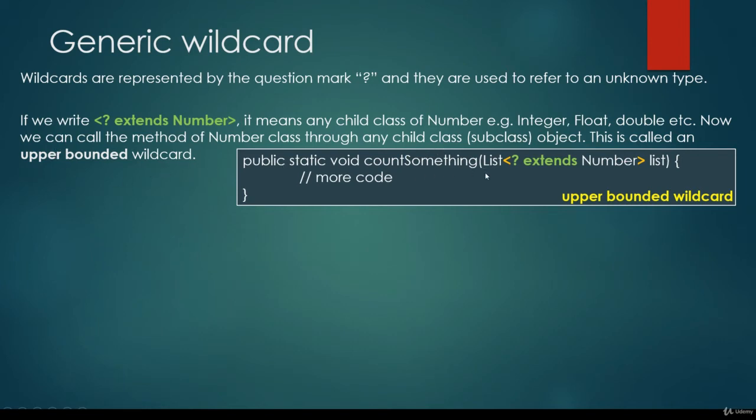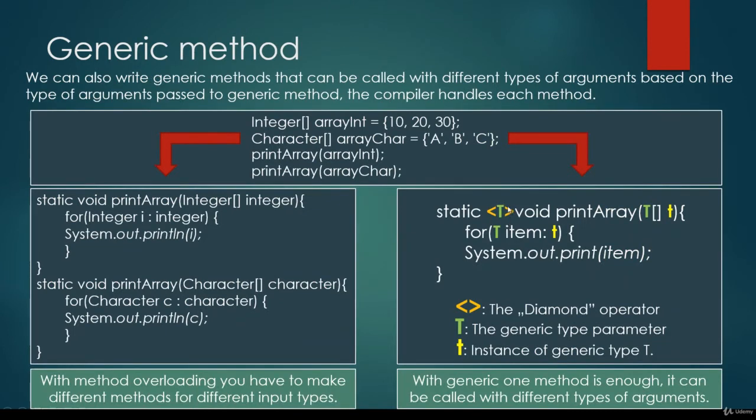So you may pose the question: what is the difference between the question mark and the T parameter we have discussed in the previous lectures? If we define this T parameter, it means that we can use anything: strings, custom objects, floating point numbers, doubles, integers, whatever we want.